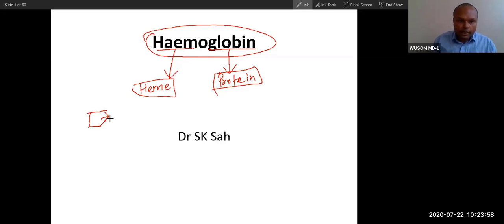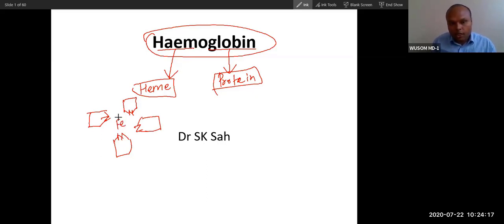Heme has this tetrapyrrole structure. A five-membered ring with one nitrogen is called a pyrrole ring. You can see this is the pyrrole structure. Draw 4 pyrroles and then add the iron.